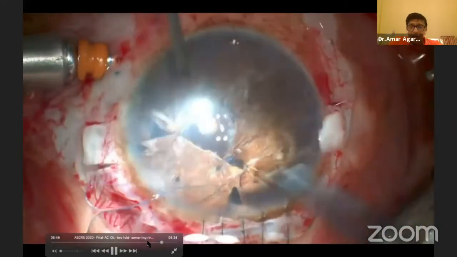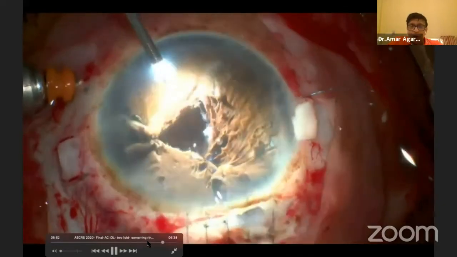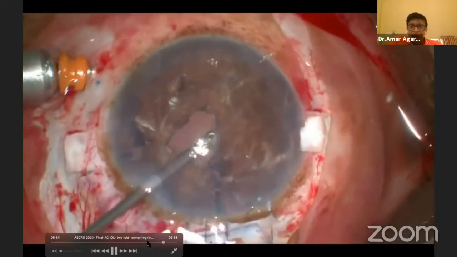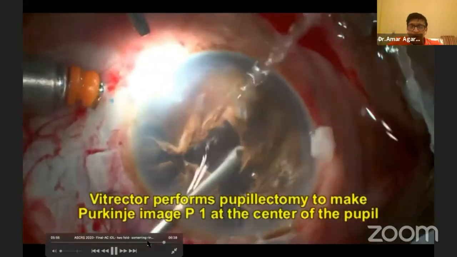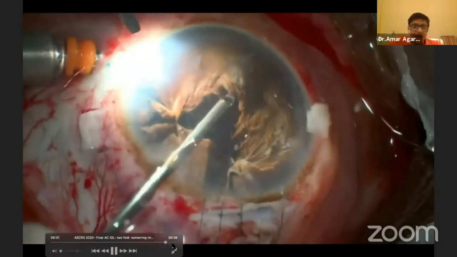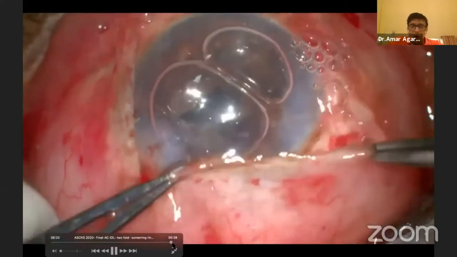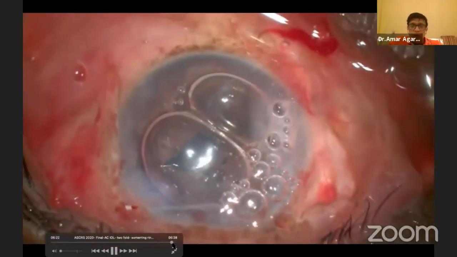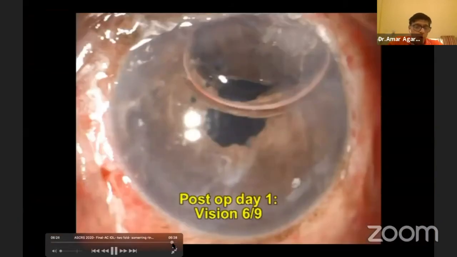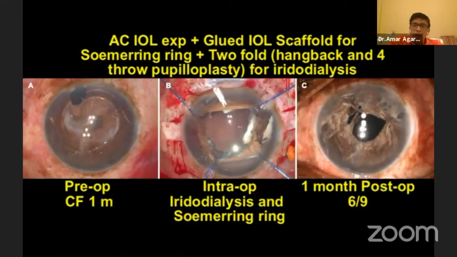Remember, the inverted Purkinje is the P4, so don't worry about that. Look at the Purkinje image P1. I'm going to perhaps enlarge the pupil to make it more comfortable. And this basically completes this case, ending it with the fibrin glue. This is how the patient looks on table, and subsequently this patient on post-operative day 1 improved to 6/9. So you can see here pre-op, intra-op, and 1 month post-op, this same patient.